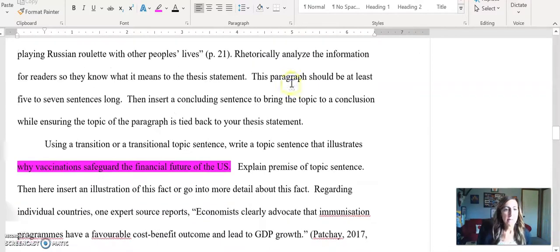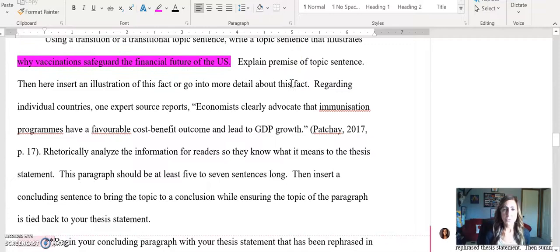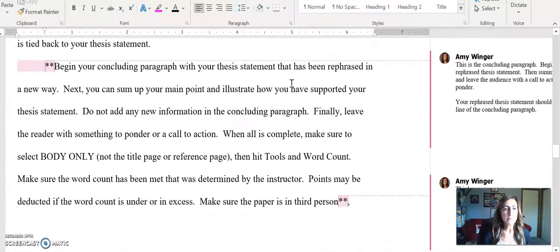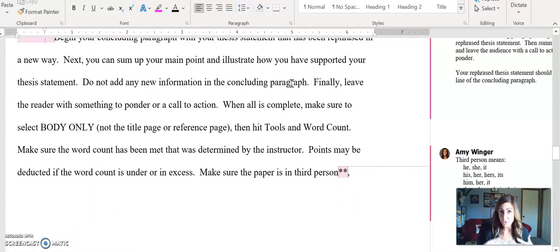Then I will start my conclusion paragraph, and my conclusion paragraph should begin with a rephrased thesis statement, sum up any points that I've left out, and then end with something that leaves the reader pondering what I said, or maybe leaves the reader with a call to action to do something.